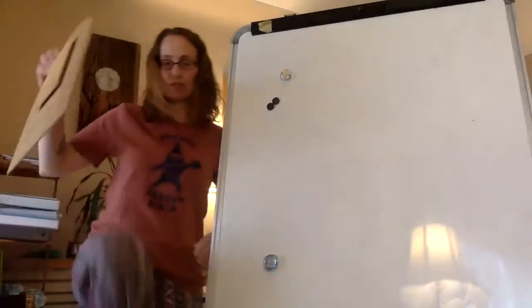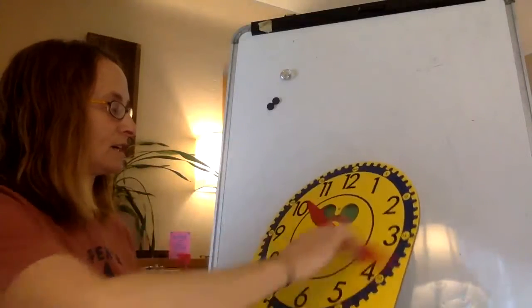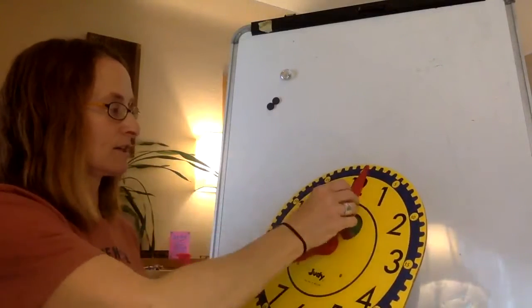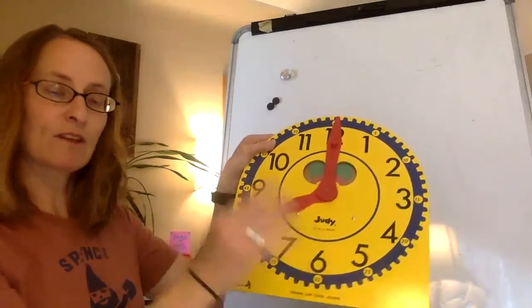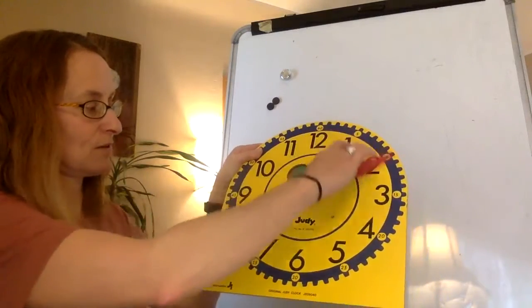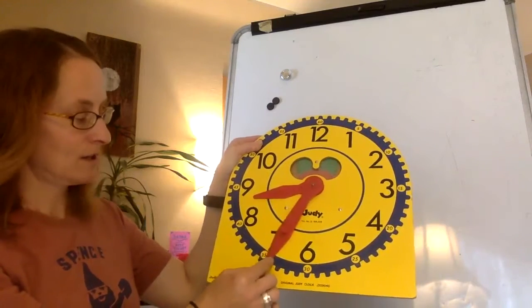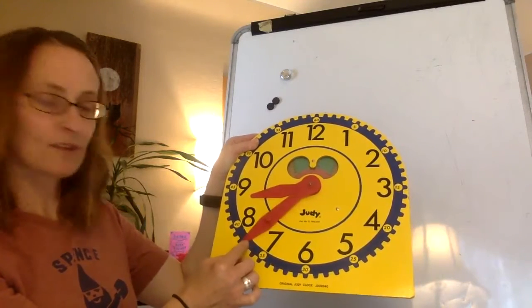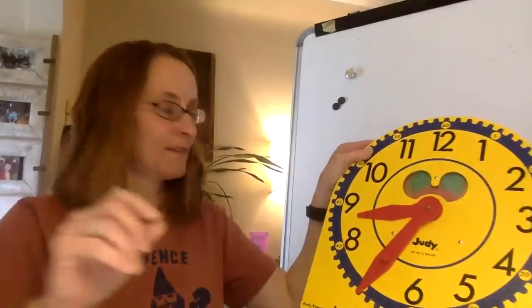All right, so I want to show 8:38. So I know I'm on the 8th hour, so I'm going to go to 8 o'clock. So there is 8 o'clock. So if I continue to move my minute hand, 38 minutes. Well, I know 30 minutes is here, so I'm going to go 30, 35, 36, 37, 38. That's how I would solve that problem and draw those hands on there.